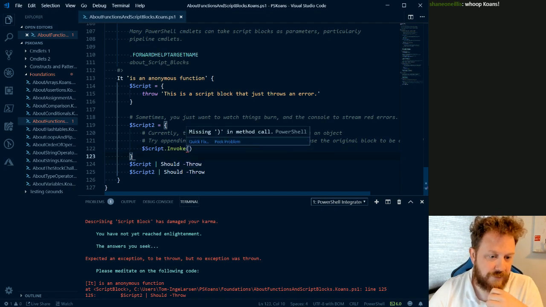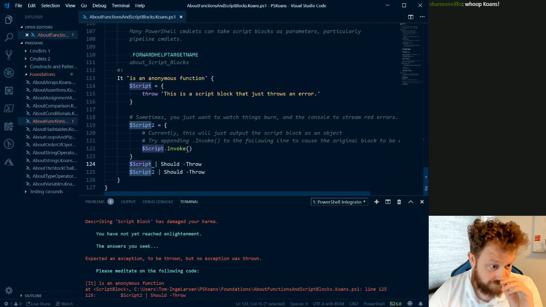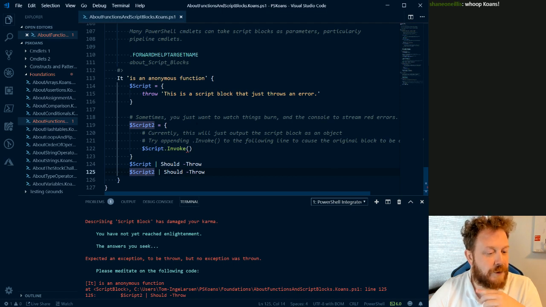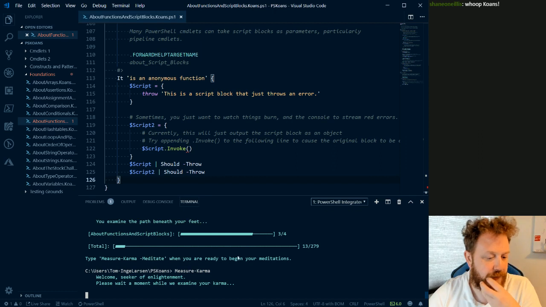Somehow it doesn't like this. Is it just slow? Probably. And then script1, script, which is this one, should throw, which it does. And script2 should also throw, since it invokes script, which throws. So if we measure this now, we should be good to go. Good to move on.